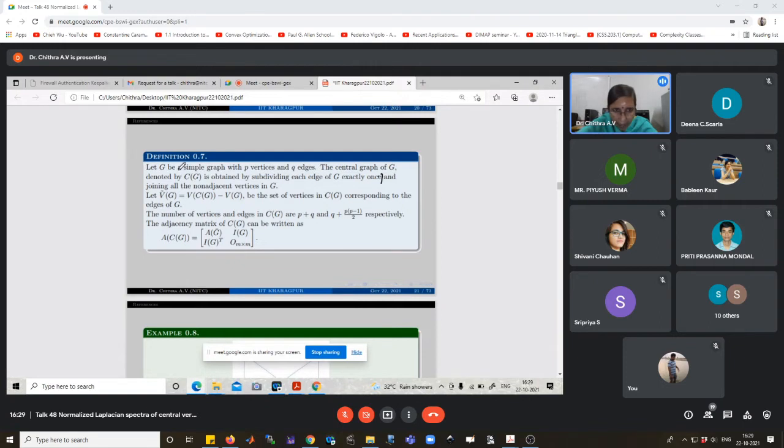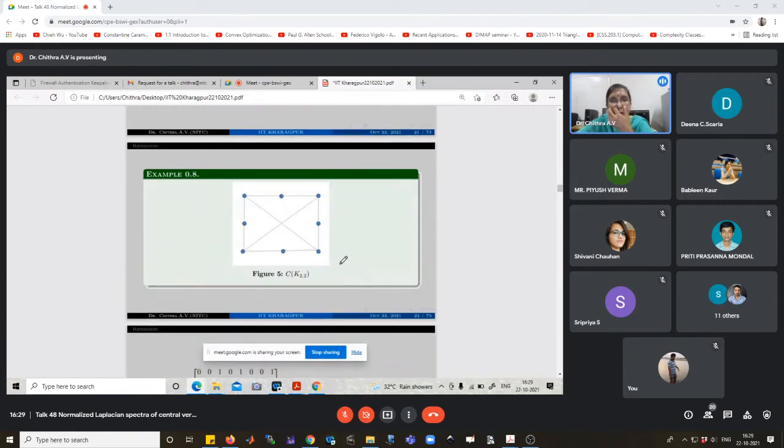And here we are adding more edges, joining all the non-adjacent vertices in G. Here we denote V tilde(G) = V(C(G)) minus V(G), the set of vertices in C(G) corresponding to the edges of G. The number of vertices and edges in C(G).